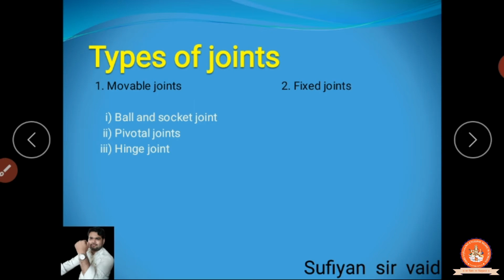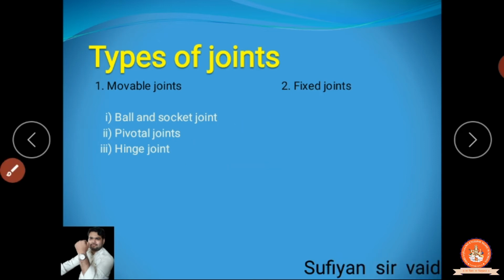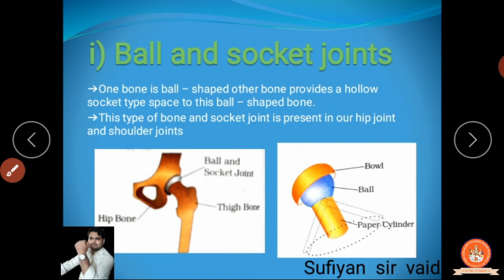In the movable joint there are three particular types. One is the ball and socket joint. Clear? One is the ball and socket. Next is the pivotal joint, and third is the hinge joint. Clear? What are they? Let's study in our session. This is Sufyan Sarvej. We will explain everything easily, bacha party, no need to take tension.